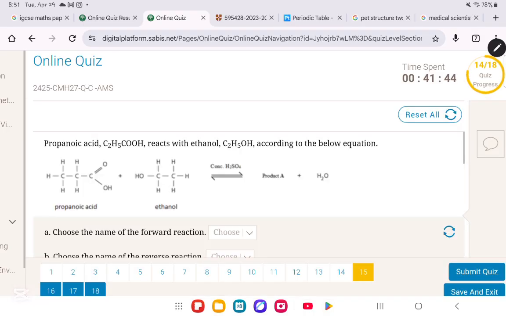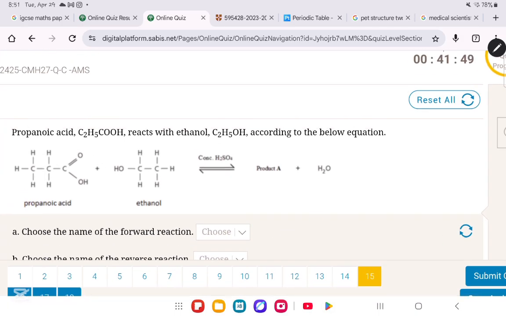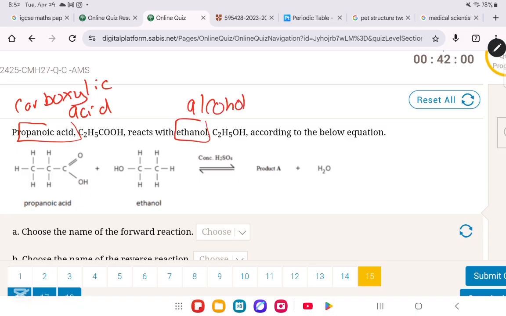We move on to question number 15. Okay, in question number 15, they said propanoic acid. This is a carboxylic acid. Carboxylic acid reacts with ethanol, which is an alcohol, according to the below equation. So always when a carboxylic acid reacts with an alcohol, it will produce an ester in addition to water.